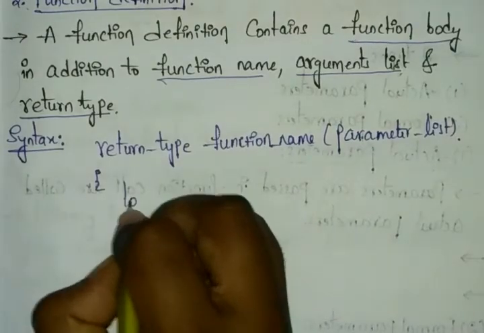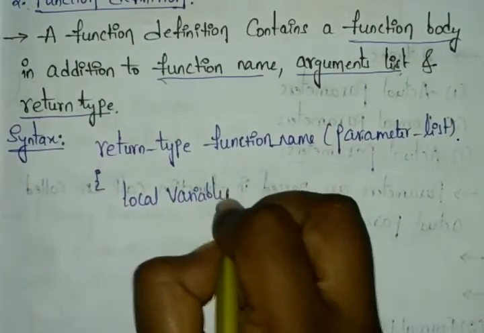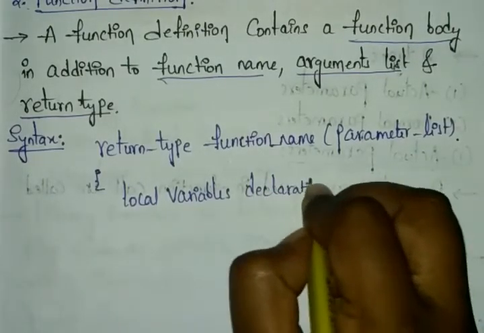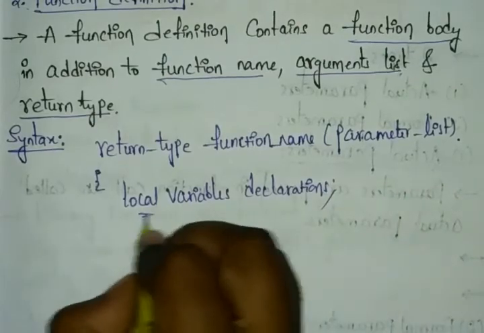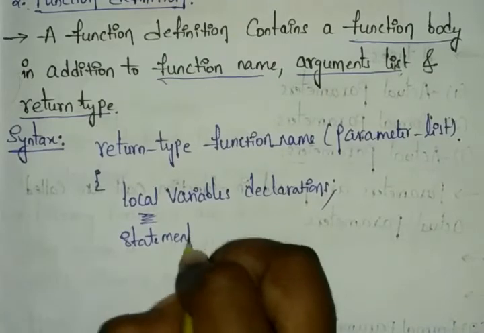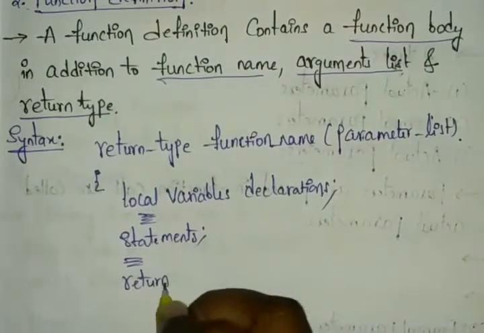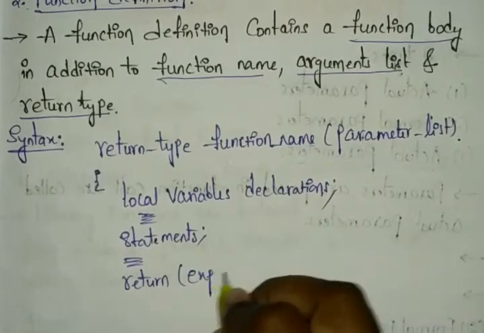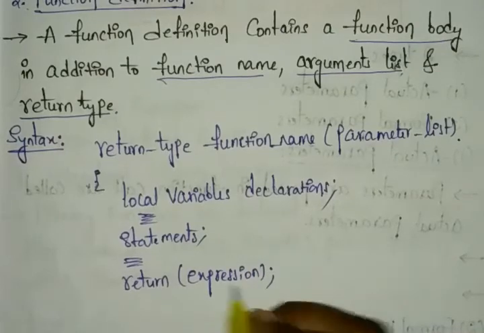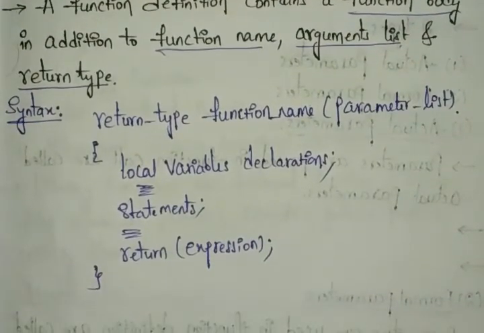And next here you can define the local variables. Whatever local variables you have, you can declare them into this. Local variable declarations. And if you have any statements, you can write into these statements. After that here you can return from our program. Return with the expression I am giving. Return with the expression means if you have any variables that you can return, so this return takes our program's type.